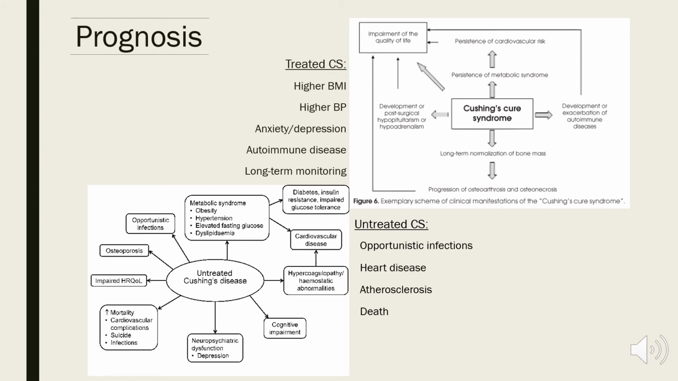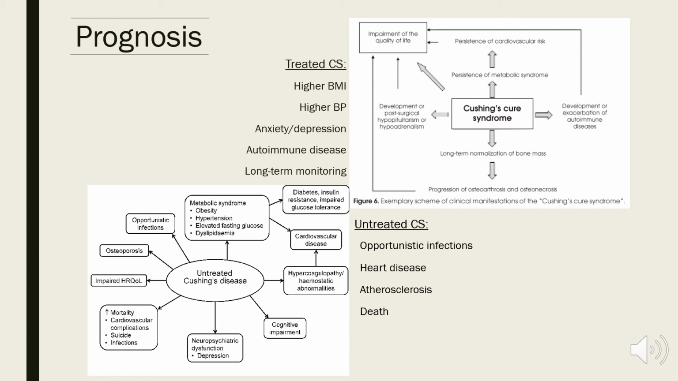Prognosis depends largely on if you're treated and how soon. The earlier you're treated, the better. The figure on the right illustrates how persistent issues associated with Cushing syndrome are. Those in remission generally still have a higher BMI due to fat, a higher blood pressure, and report anxiety and depression more frequently than the average population. They are also more likely to develop autoimmune diseases.